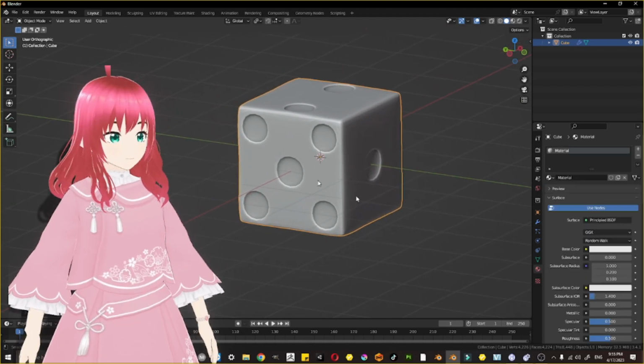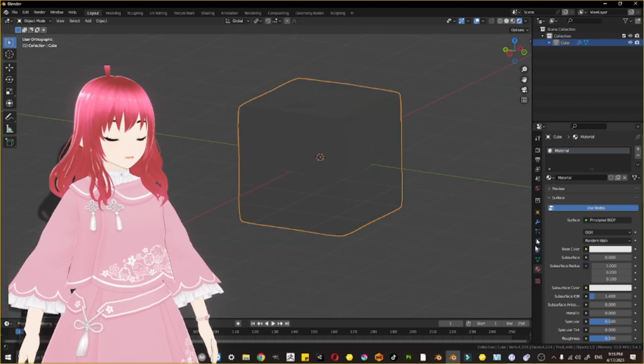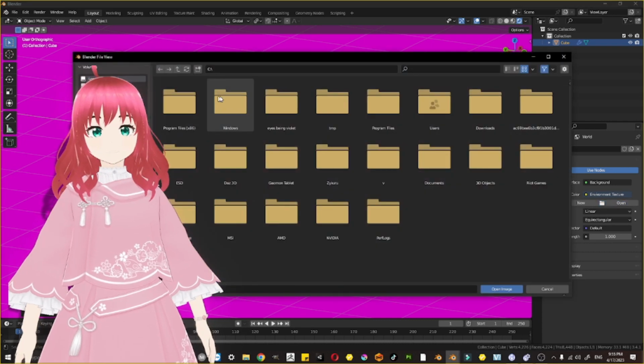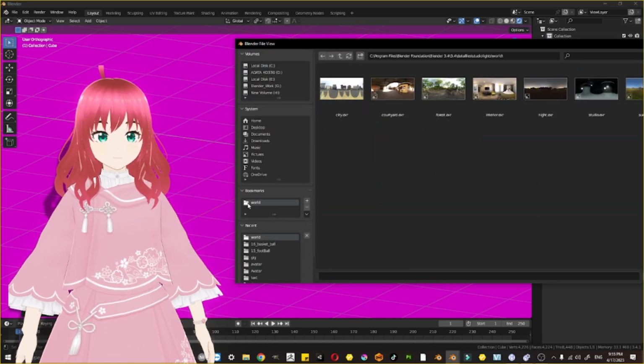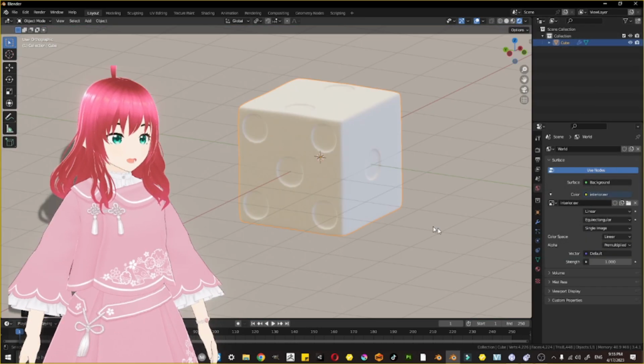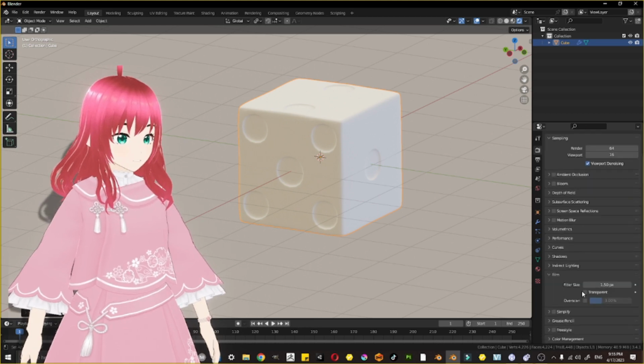Here we are done. We can give it texture, work in the render view and set up the lighting. I am choosing the environment light, not any light source. I'm opening this up and setting the background to transparent.